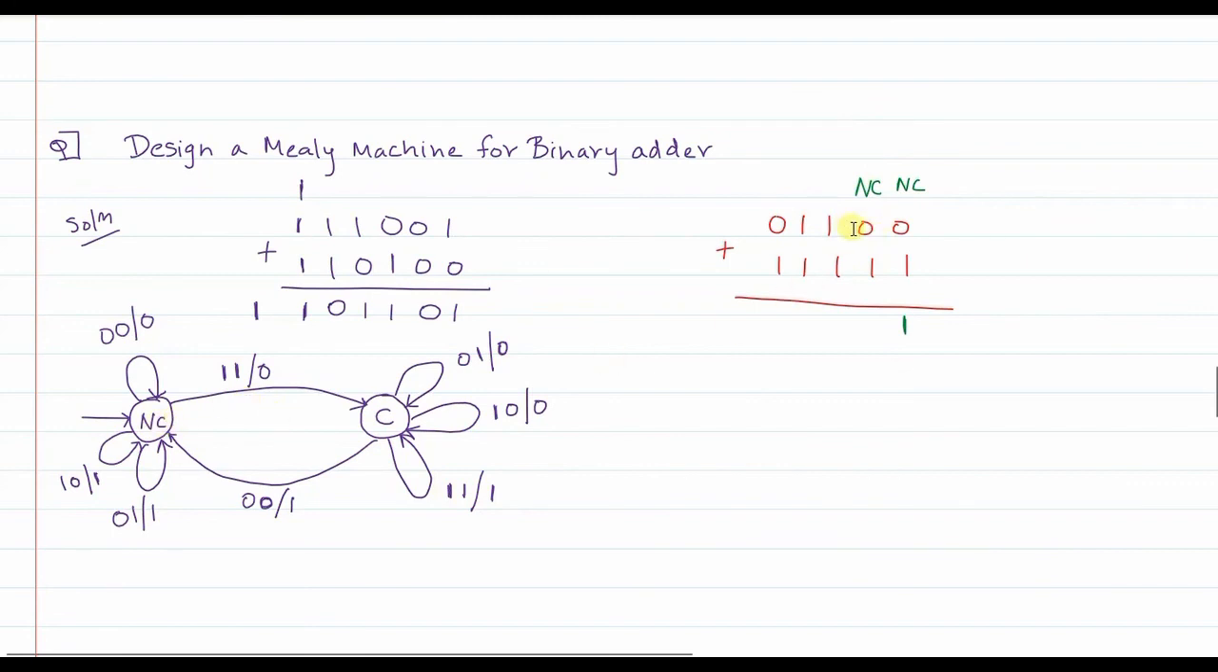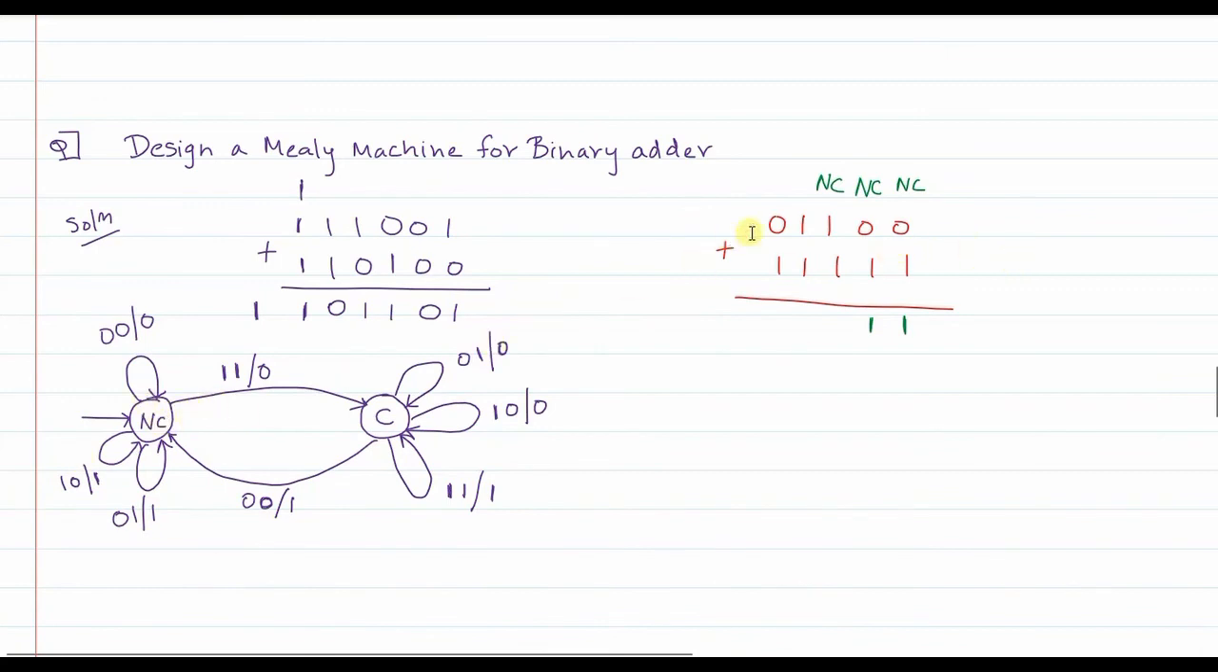Next, you are in the no carry state only. If the first input is 0 and the second is 1, again 0 1, the output will be 1, and you will still remain in the no carry state, right? It means no carry is generated. Correct. Then you are in NC.